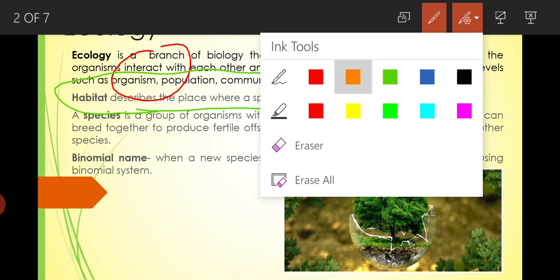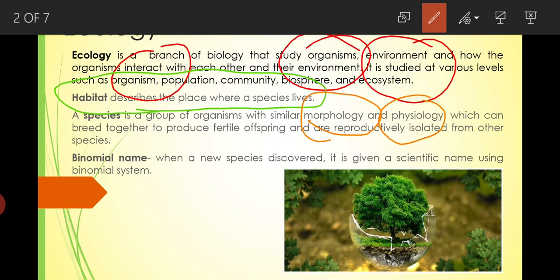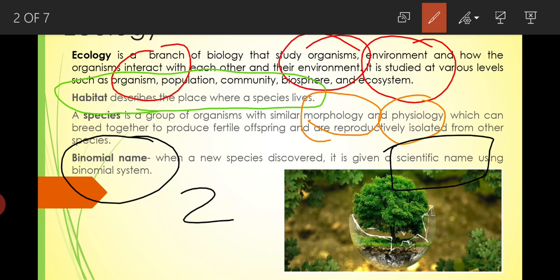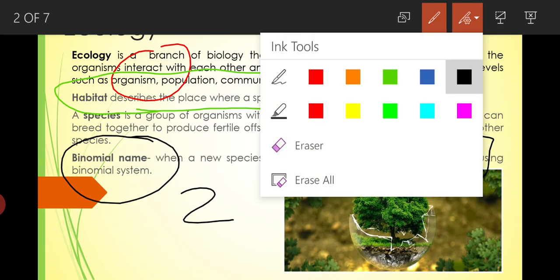And when a new species is discovered, it is given a name which is known as the binomial name, labeled depending on the binomial system, which means that each organism has a scientific name made up of two names, which are the species and the genus.